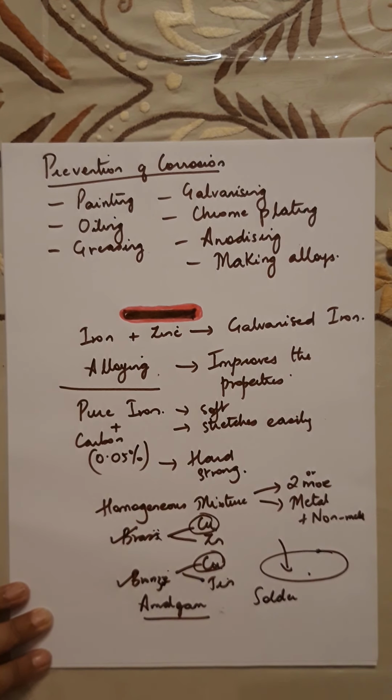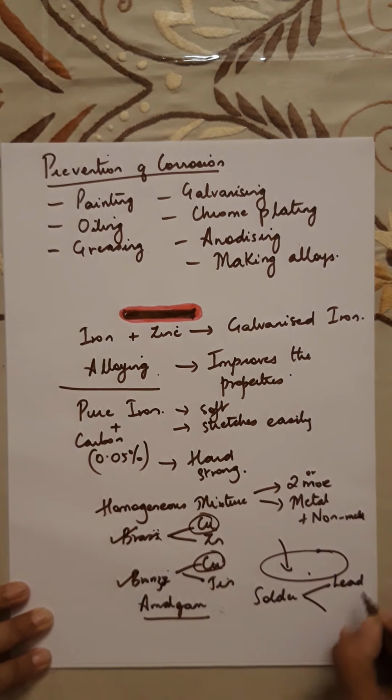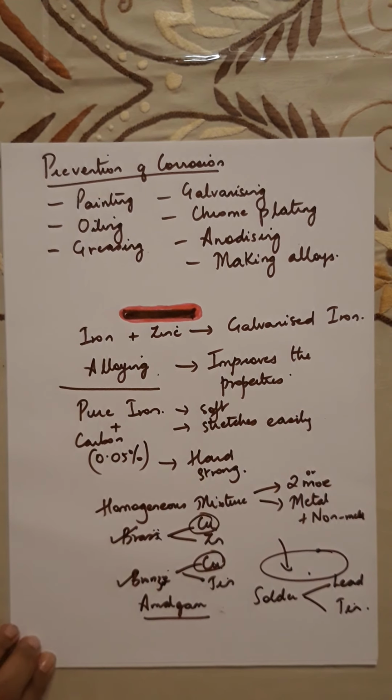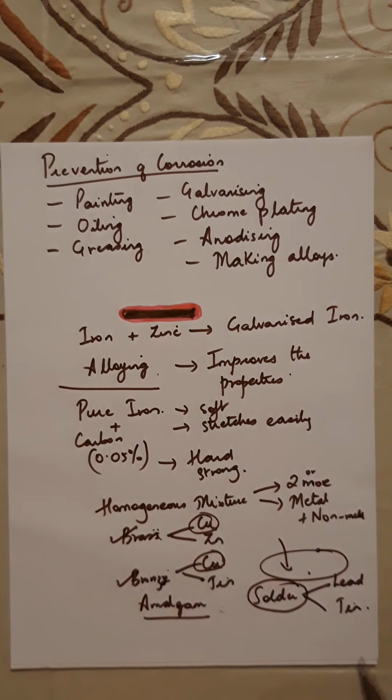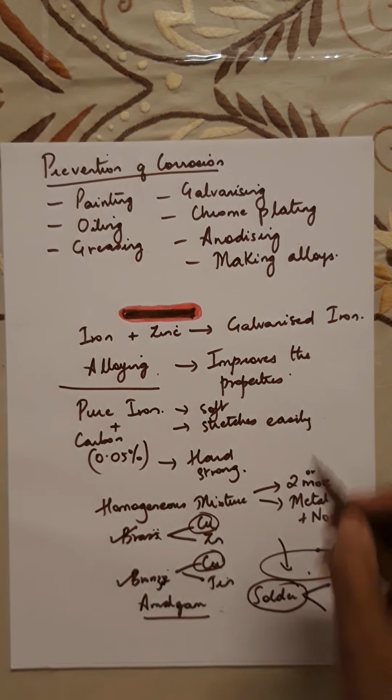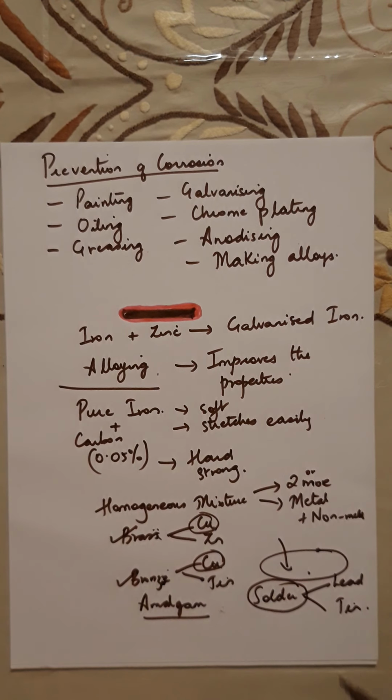Now this alloy solder is made by mixing lead and tin. And this particular alloy solder is used for welding wires together, as it has a very low melting point. So I told you the alloys have a low melting point as compared to the metals used in them. So solder is an alloy which has a low melting point.